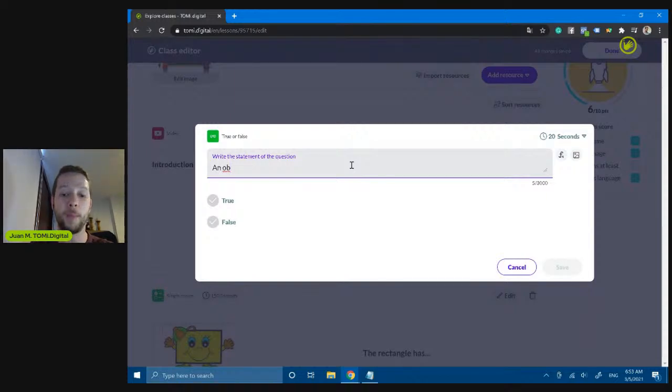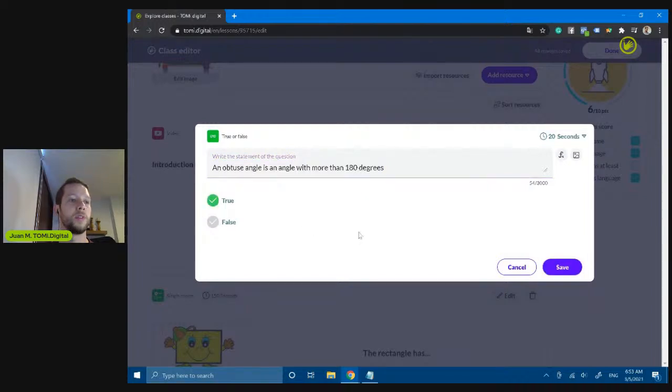So an obtuse angle is an angle with more than 180 degrees. And this is true. Okay.